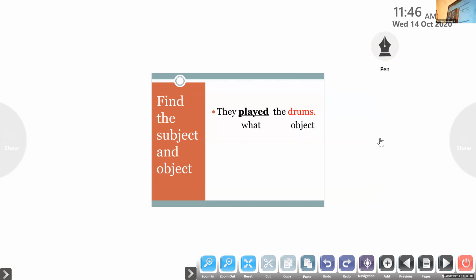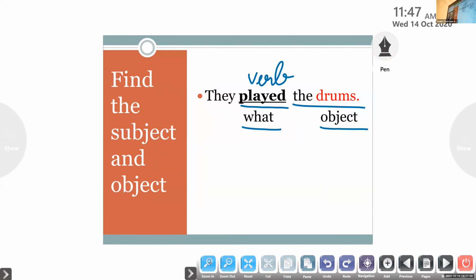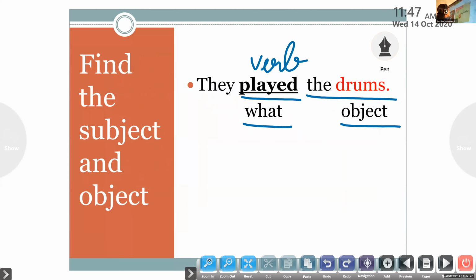Now we'll move on to the next sentence. It is very clearly given here. They played the drums. Played is the verb in the sentence. Now ask the question, what did they play? They played the drums. So the drums is the object of the sentence. Is that clear to everyone? Now we'll move on to the next one.